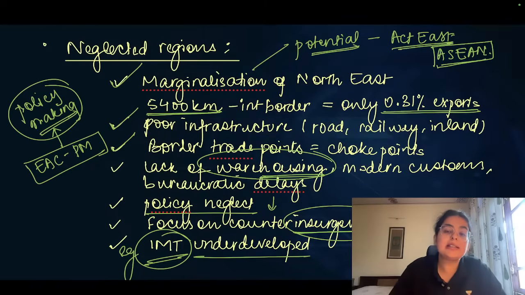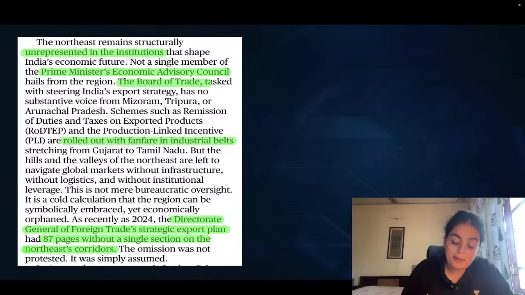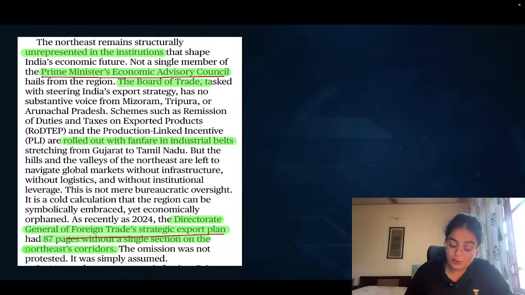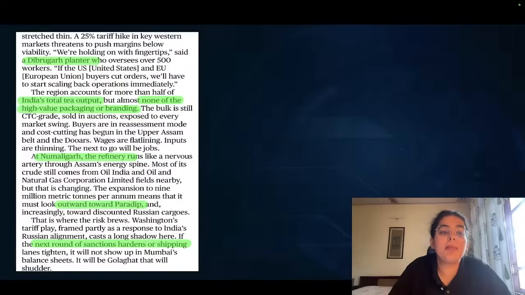So these are the neglected regions that we have spoken about, and these are the examples that are given in the editorial. The Prime Minister's Economic Advisory Council has no representation of a northeastern member. Even the new foreign trade strategic export plan that we had made had no mention of using the northeastern corridor. And these become the concerning problems.